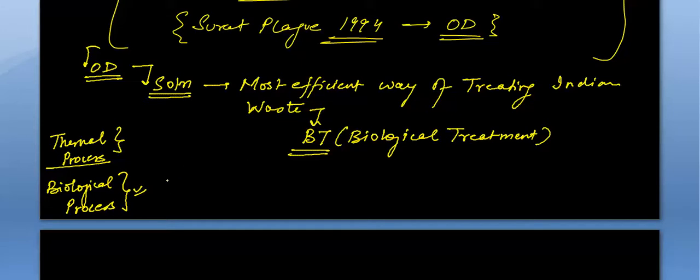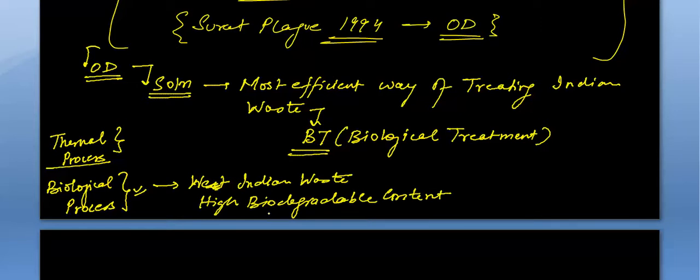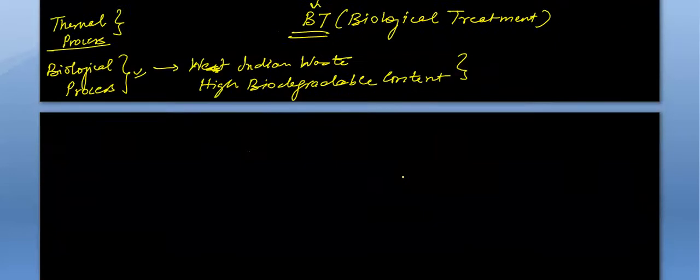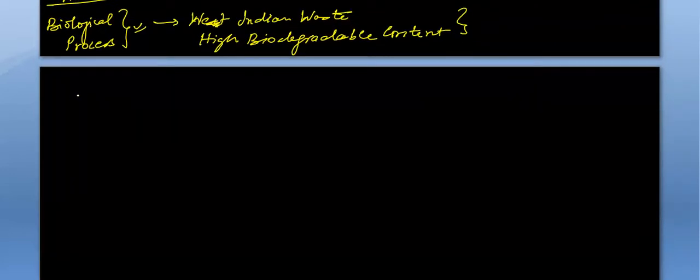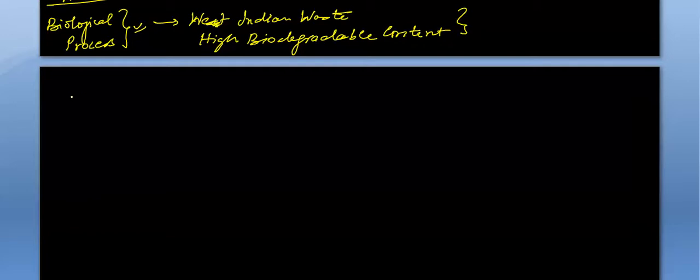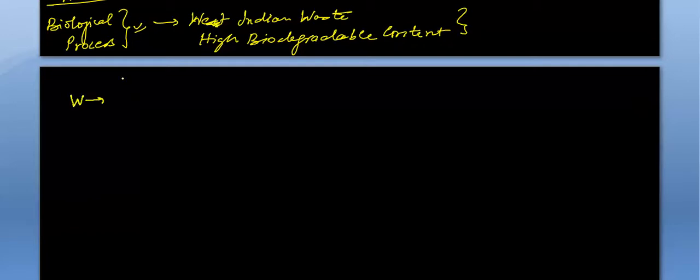So the waste which we have produced is wet Indian waste with high biodegradable content, and because of this, the most preferable treatment will be the biological treatment. Okay, there are other treatments also. See, if we dump the waste, open dumping.